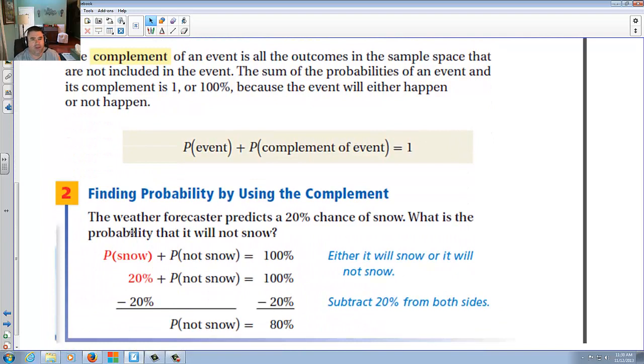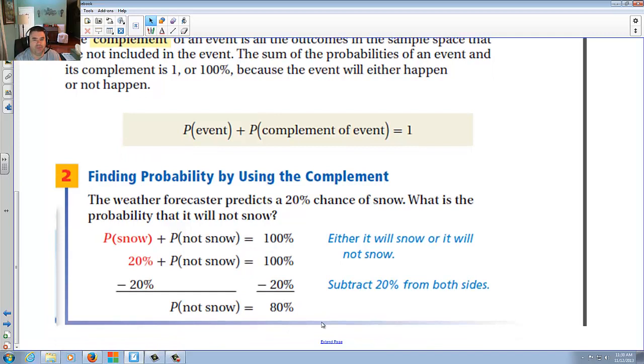Take a look. The weather forecaster predicts 20% chance of snow. What is the probability that it will not snow? Well, if it's 20% that it will snow, the part that it won't is 100 minus 20, which is 80%. Therefore, you're saying the probability that it will not snow is 80%. Probability that it will is 20. When you add both together, it's 100%, something will occur. Either it will snow or it won't snow.